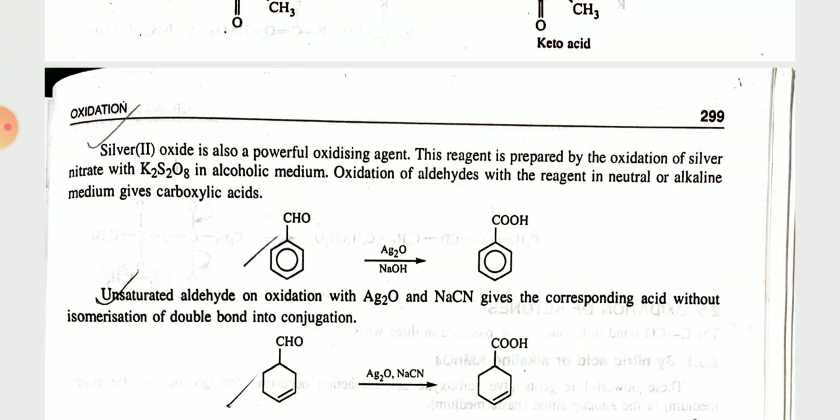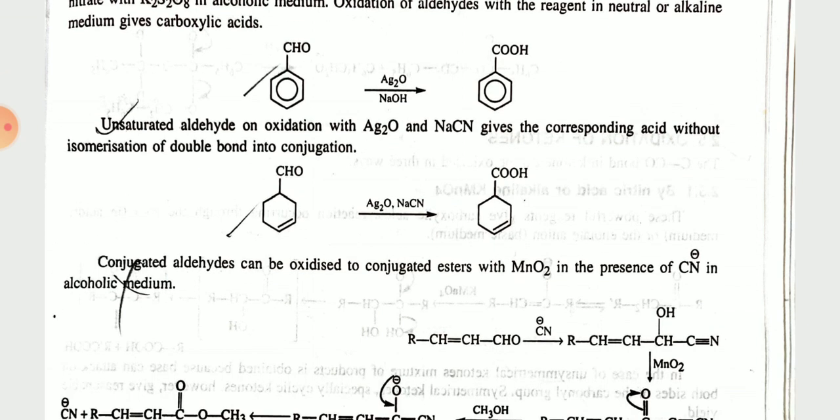Now the unsaturated aldehyde on oxidation with Ag2O and NaCN gives the corresponding acid without isomerization of the double bond or conjugation. What will happen? Simply the unsaturated aldehyde, the CHO with presence of the double bond, will undergo the oxidation process, and it will give the corresponding acid, without any isomerization of the double bond in the conjugation.